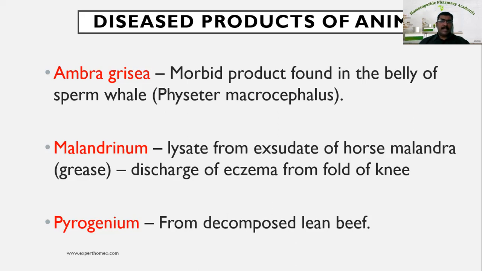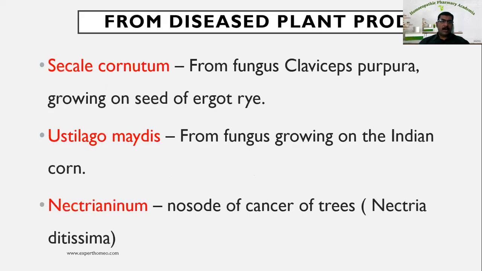Now let us see the diseased product of plants. Secale cornutum from the fungus Claviceps purpurea growing on the seed of ergot, right?